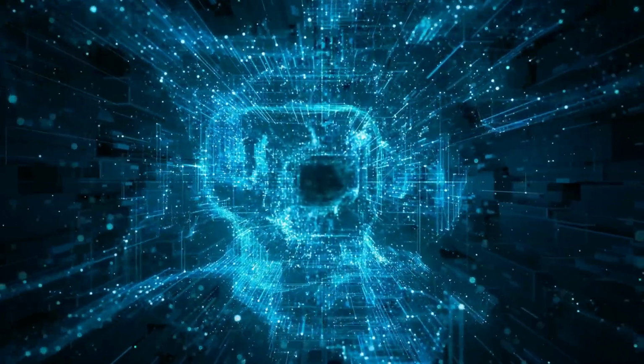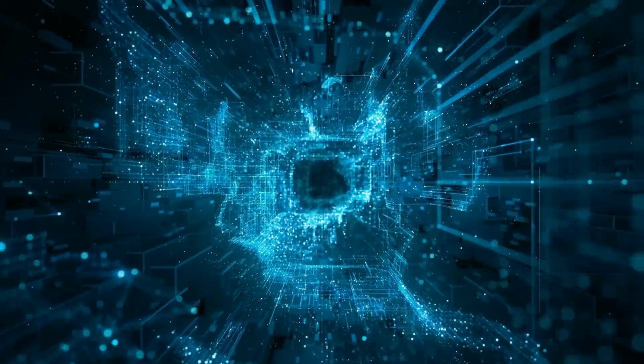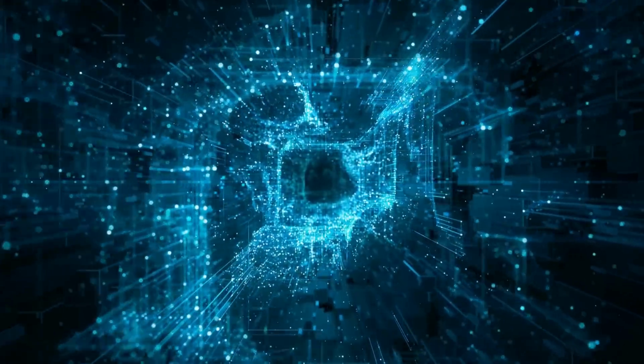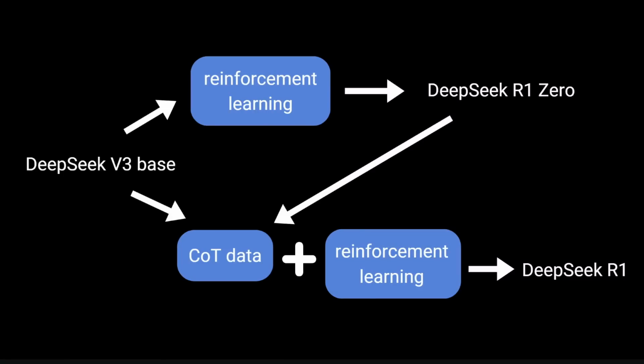Now, to understand why, we first need to look at how R1 was designed and how they trained it. So this is a really high-level overview. Of course, I'm skipping over a lot of technical details, but basically, here's how they trained it. They started with a base model called DeepSeek v3, which they already made previously. From this, they trained a new model called DeepSeek R1-Zero, and they trained it using a technique called reinforcement learning.